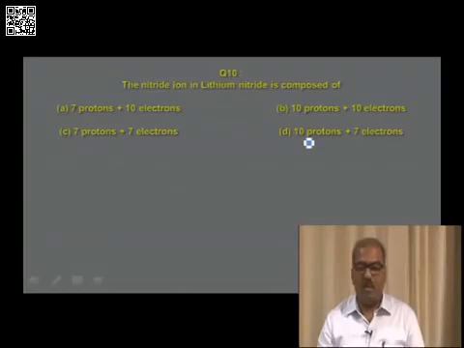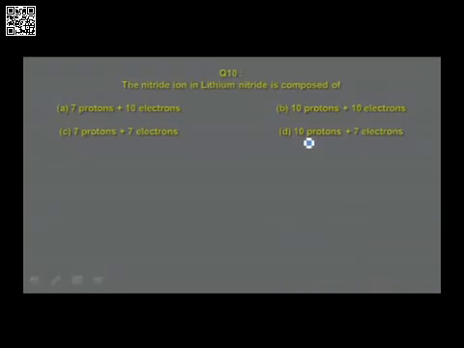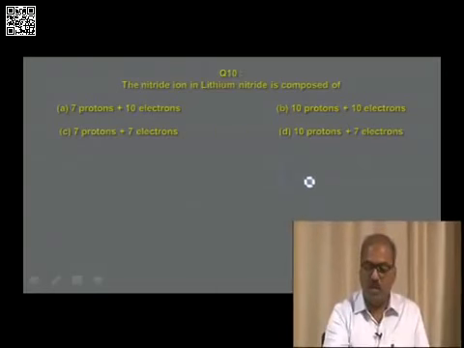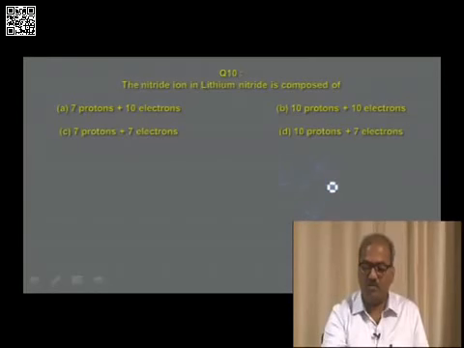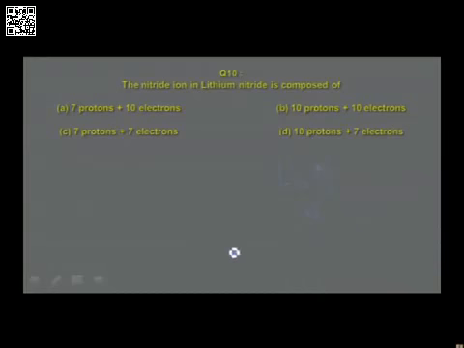The nitride ion in lithium nitride is composed of, in the next question, the question is based on lithium nitride, where you are asked to calculate the number of protons and electrons in the nitride ion. Lithium nitride formula can be written as Li3N, lithium nitride, which contains nitride ion, N3 minus. So the number of protons, Z, is equal to 7 for nitrogen, and the number of electrons for this particular ion is 7 plus 3 extra electrons you have, that is equal to 10.